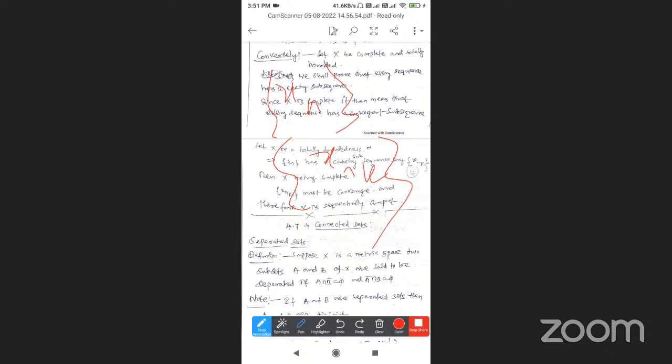Therefore, since X is complete, Xnk must be convergent, and therefore X is sequentially compact. A metric space in which every sequence Xn has a convergent subsequence is called a sequentially compact metric space.